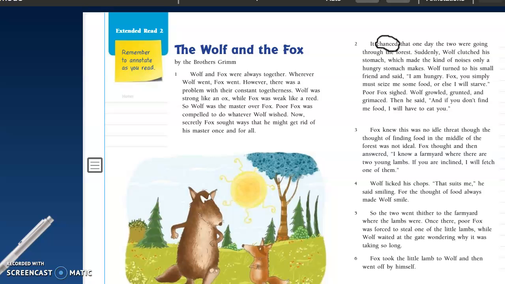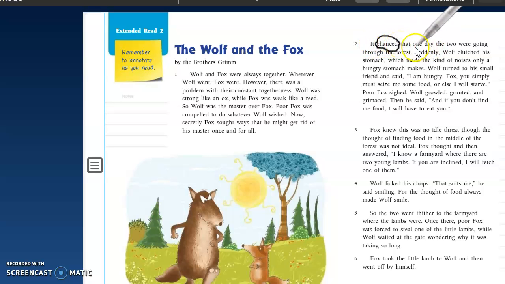Hi, third graders. We've been working really hard to use context clues to figure out the meaning of unknown words in our texts. So if you remember, context clues are the words around the unknown word. So today we are going to be using the word chanced to help us learn a little bit more about how we can figure out those unknown words.